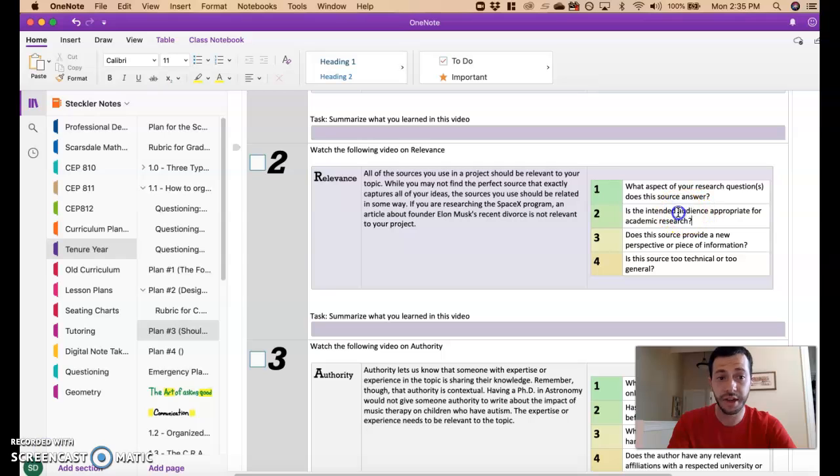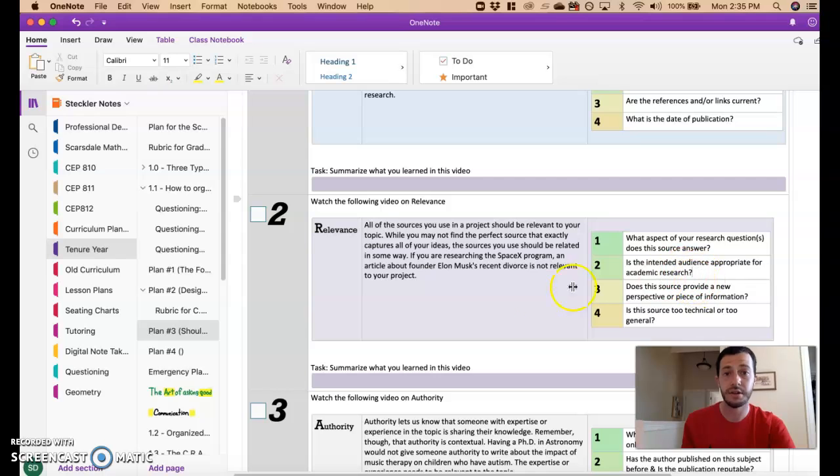So when thinking about if the audience is appropriate for academic research, if it's news, probably not. Maybe for getting you started on a question to dig into, but if it's not an education website, then it's probably not meant to educate. It's meant to either make money, profit. We'll get to that when we go down to purpose down there. But the idea is maybe this website does have something valuable for us. Maybe this would provide us a new piece of information.